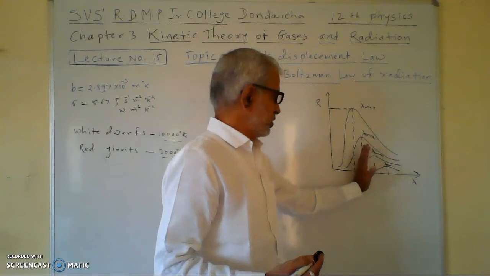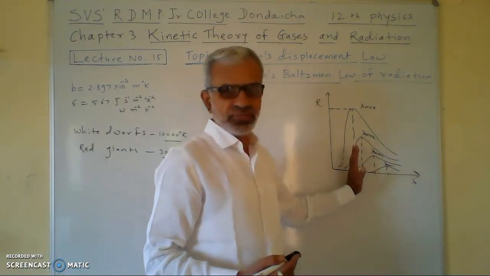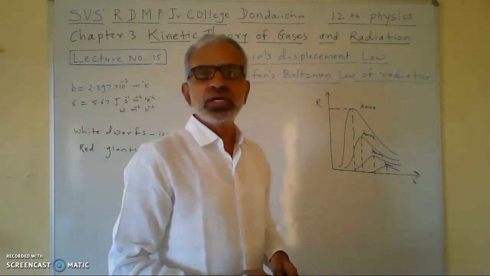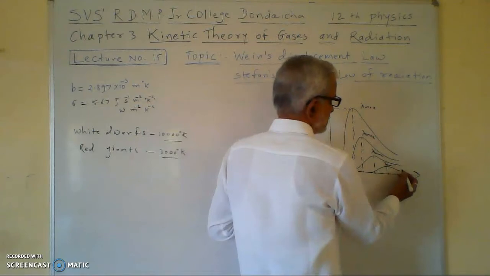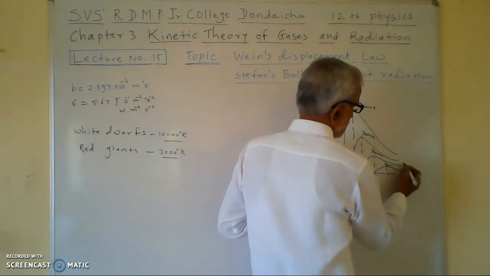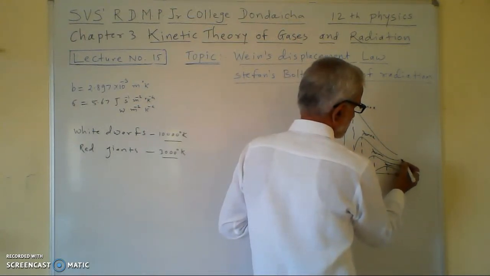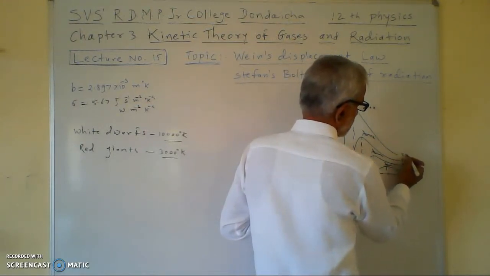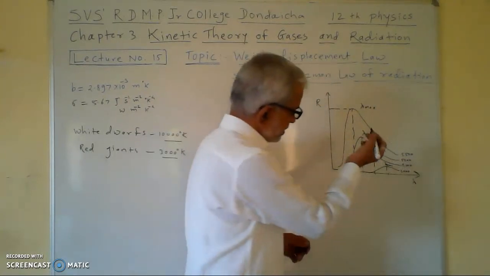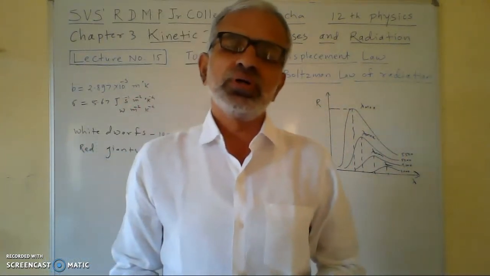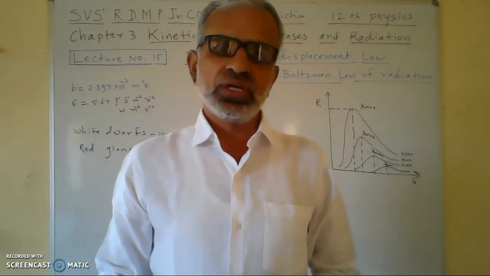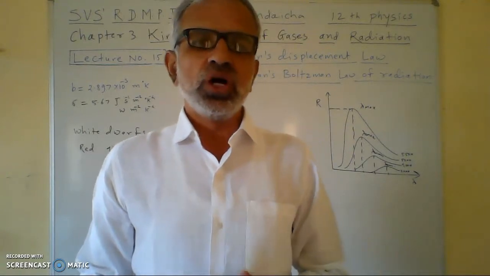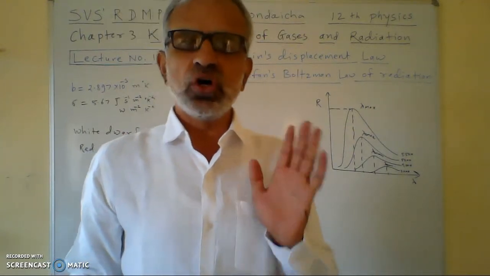Means it is shifted toward the left. As there is increase of temperature, there is a decrease in the value of lambda max, and this is called the Wien's displacement law.